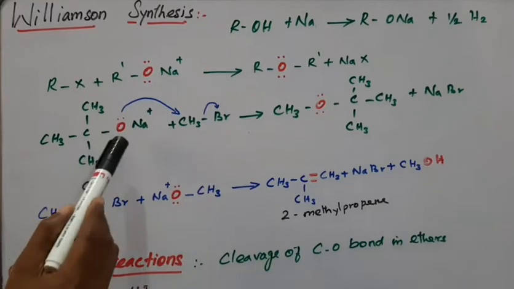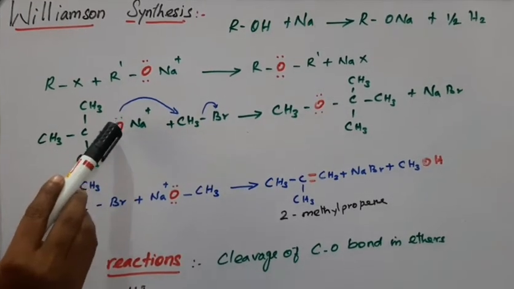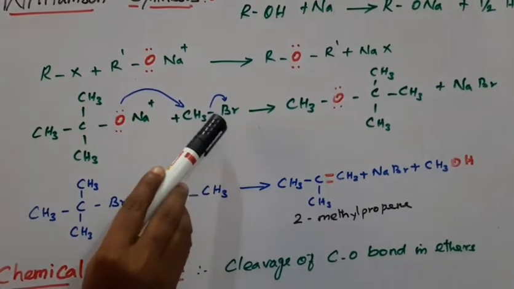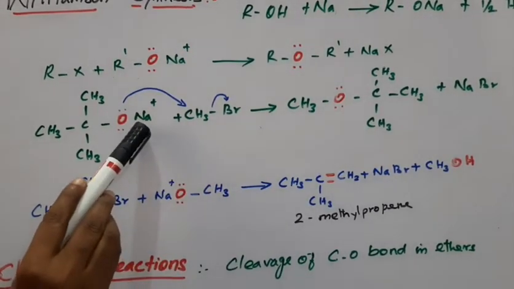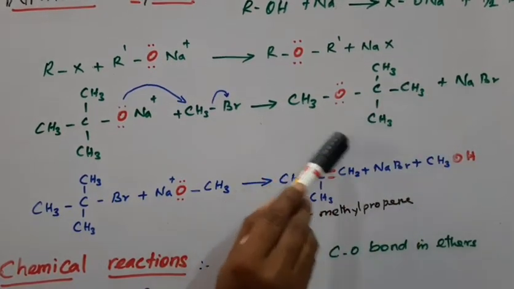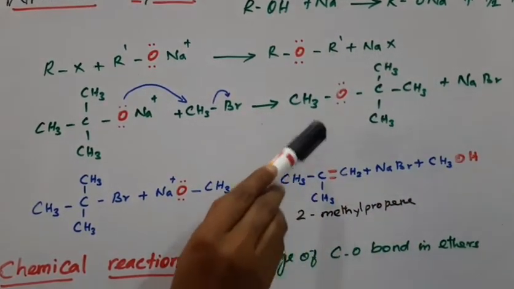Here this is the nucleophile, so it goes and attacks this carbon atom. This is the leaving group, so it leaves, and the sodium and bromine form sodium bromide. So we get the ether, a substituted ether.